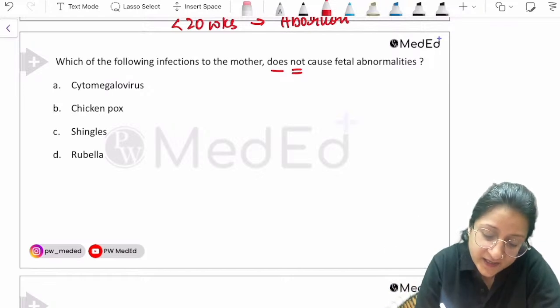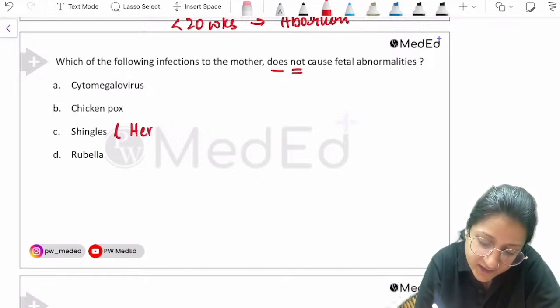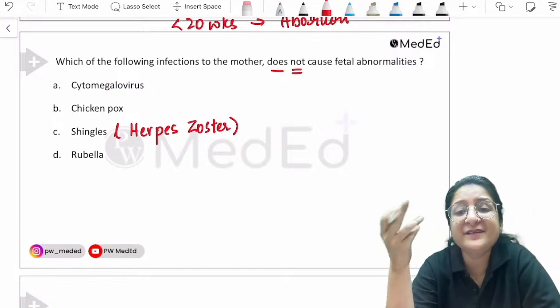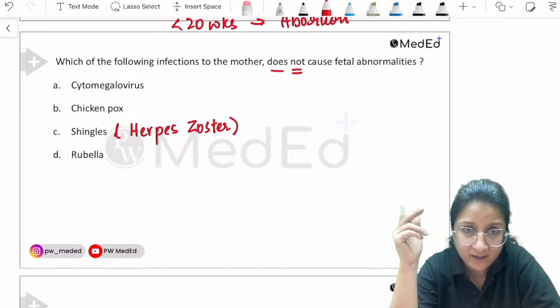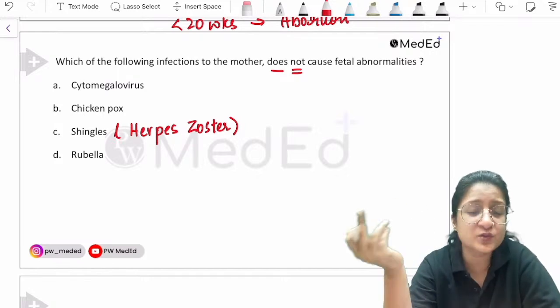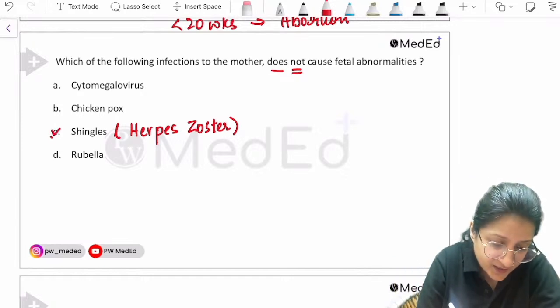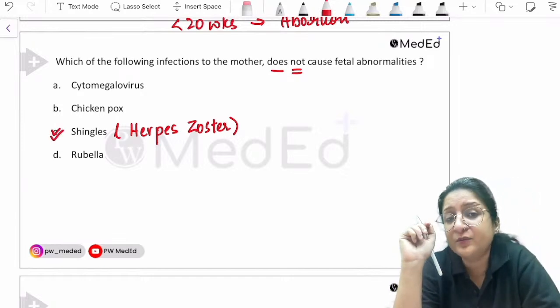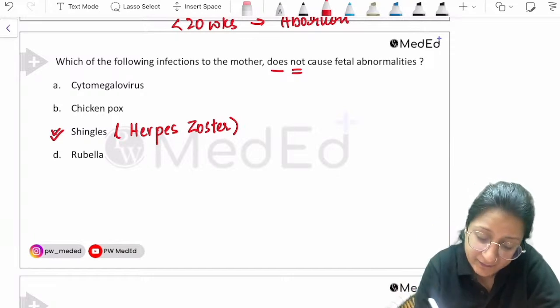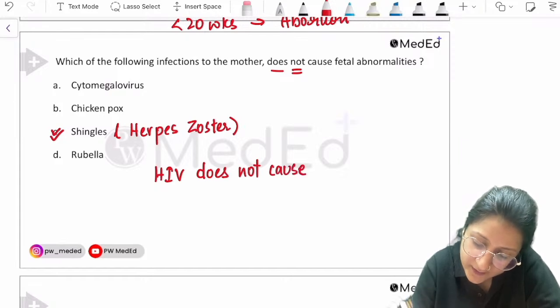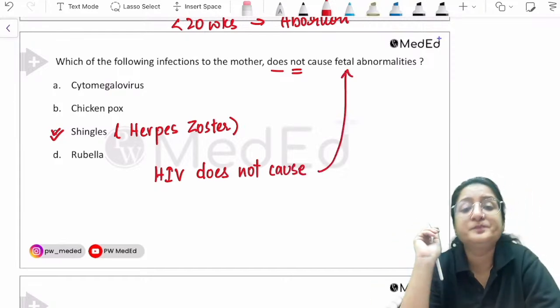So what is shingles? Shingles is herpes zoster. That happens because of reactivation of the chickenpox virus. So shingles does not cause fetal abnormalities. Keep that in mind. Even HIV does not cause fetal abnormalities. Remember that also.